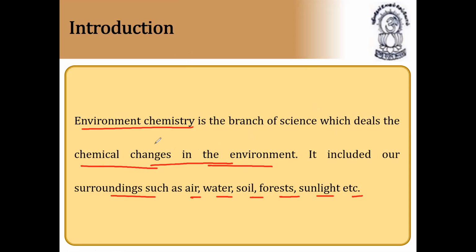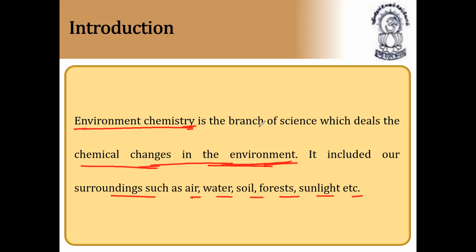Environmental chemistry is very important to know because we'll know which are pollutants, which are not pollutants, and how to stop the pollution. Everything we'll know by this. At least by understanding, we can follow certain methods so that the total pollution can be reduced in society. So that's why this topic is very important for all students, not only from the examination point of view, but for our livelihood also.